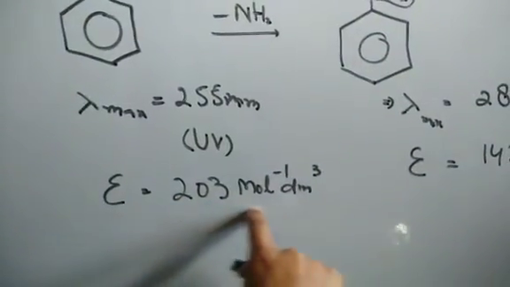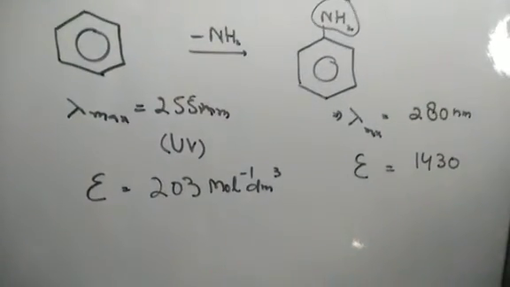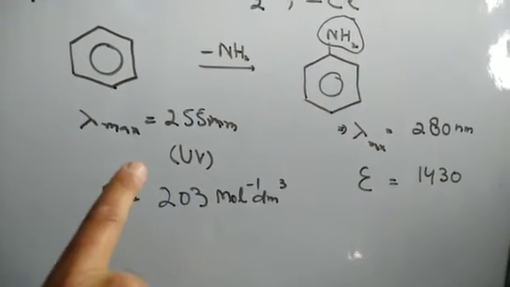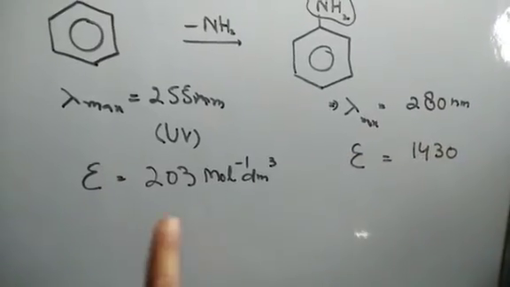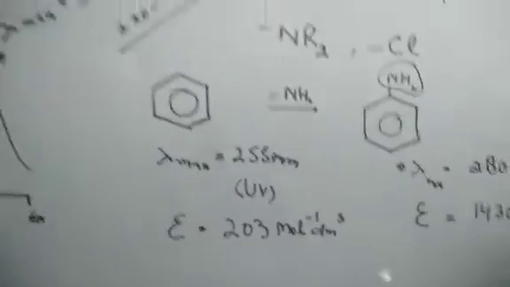Then there is also the change in the intensities. The auxochromes are basically the groups which are not responsible for the color in the molecules, but they are the color enhancers, or they make the molecules absorb from one wavelength to a higher wavelength. Or their extinction coefficient also changes because of the auxochromes. Now, we'll take one more example for understanding auxochromes. So chromophores impart the color, and auxochromes enhance the color.